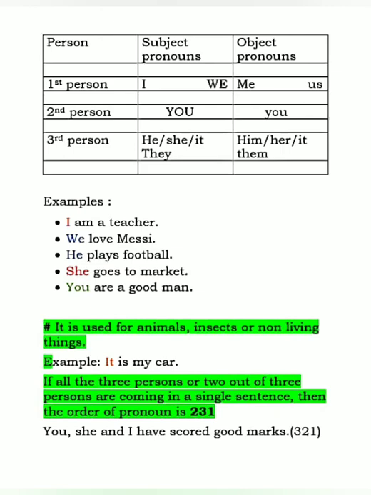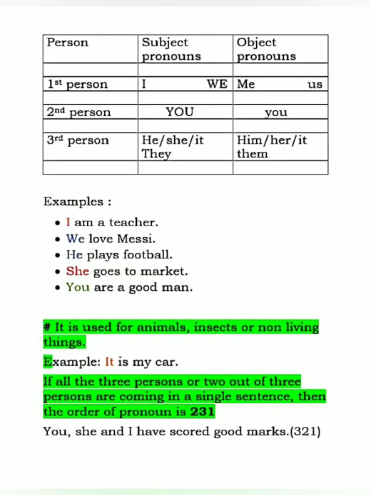Let's see some examples. I am a teacher. We love Messi. So here I and we are the first person, and these are subject pronouns. Then he plays football, she goes to market. Again we are talking about he, she. He, she come under the third person.